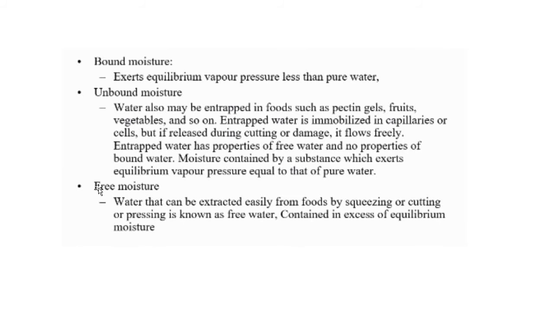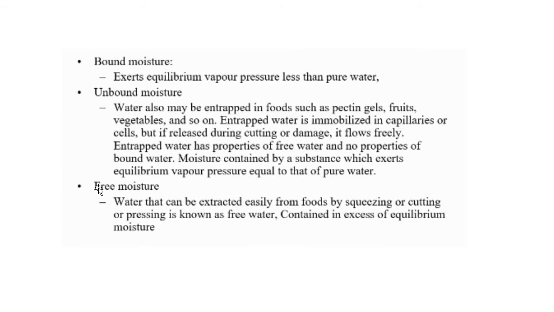Then unbound water. Some water in the food is confined by the cells or in capillaries. It is similar to free water, free moisture. When we cut or press, the cells or capillaries rupture and the water comes out. So it will flow freely like free water. It is moisture contained by a substance which exerts equilibrium vapor pressure equal to that of pure water.